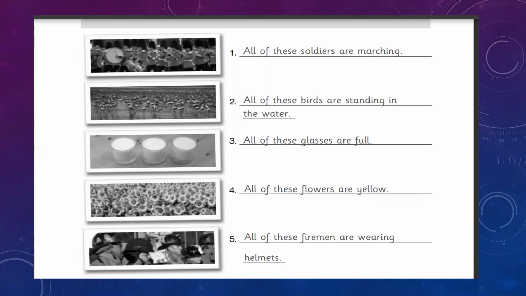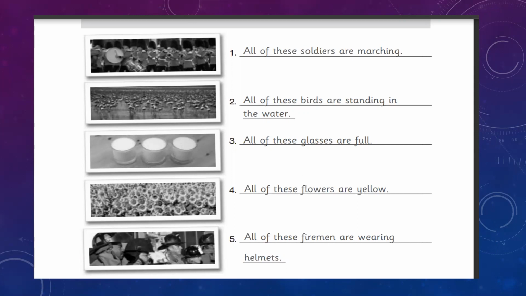Look at the first picture. This is the picture of soldiers and they are marching. Marching means they are moving in columns and lines. So we can make a sentence taking a word from box A, that is soldier, and then we have to join it with a phrase to make a sentence. All of these soldiers are marching. The common thing among the soldiers is that they are moving in columns and in lines. Written? Okay.